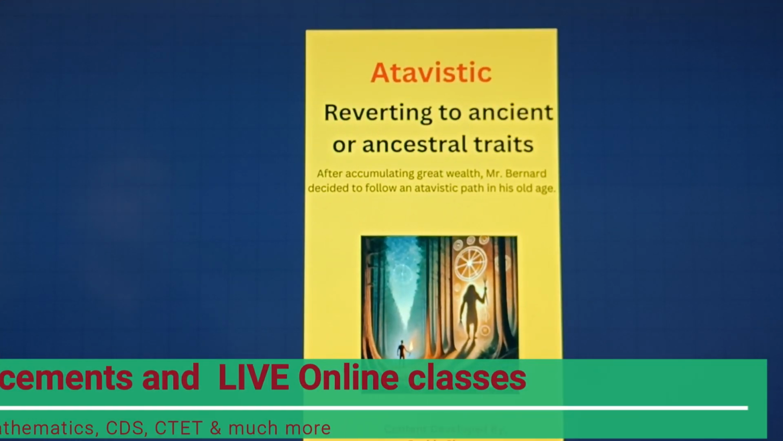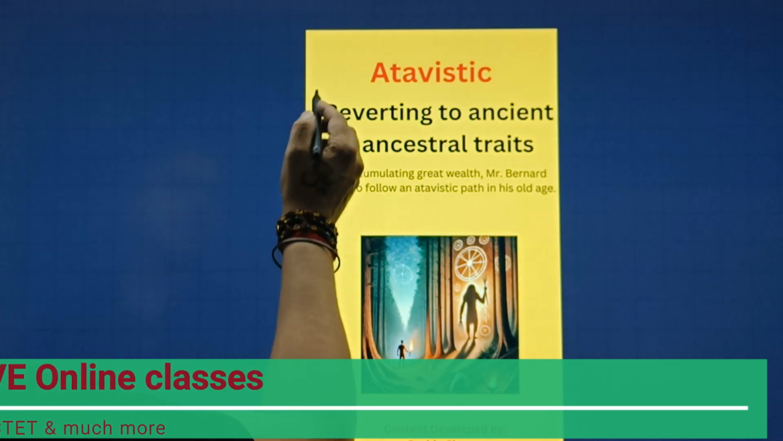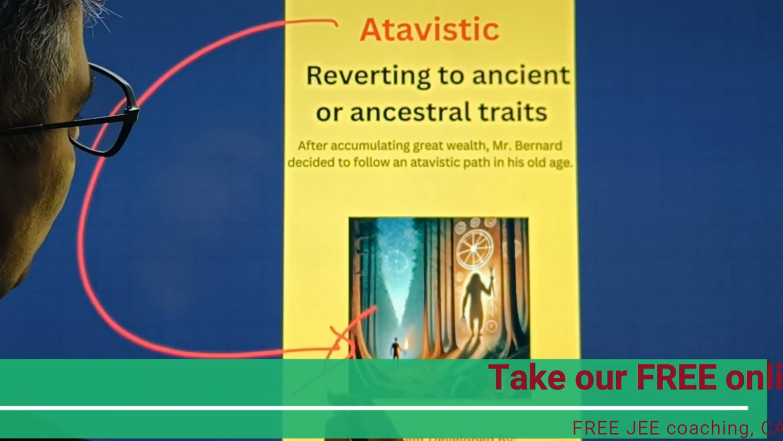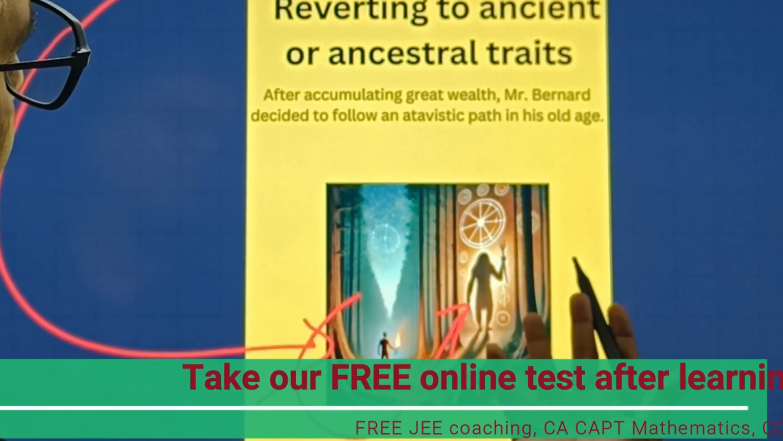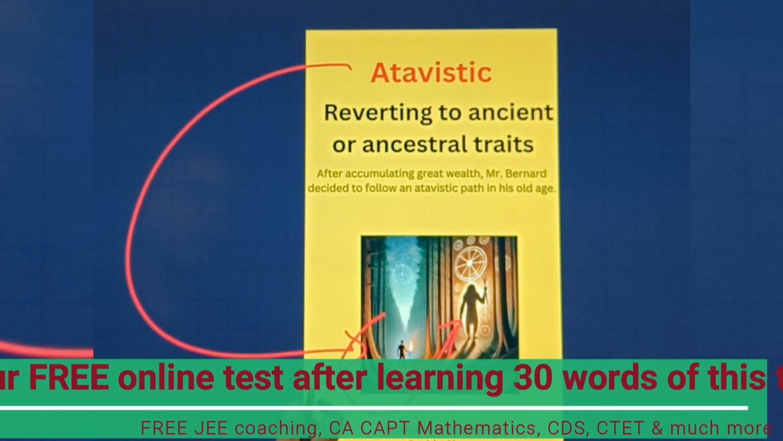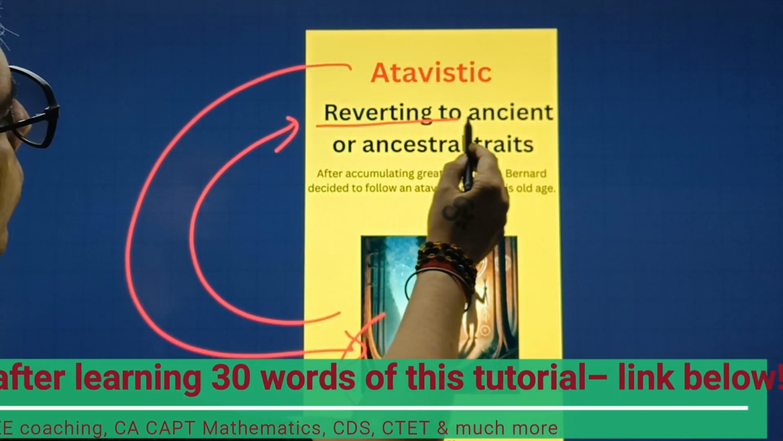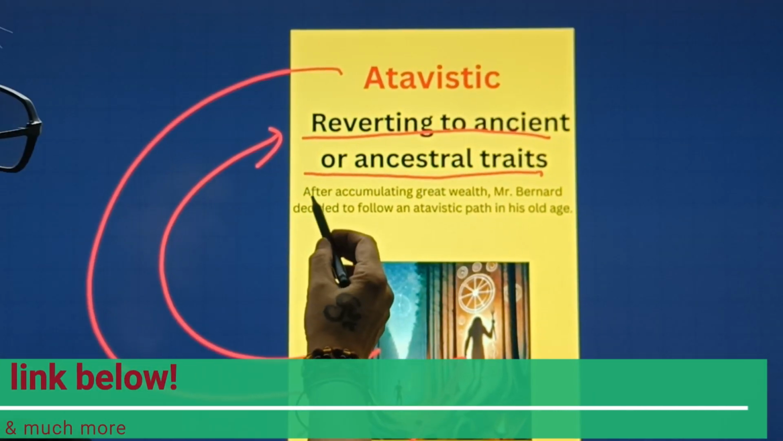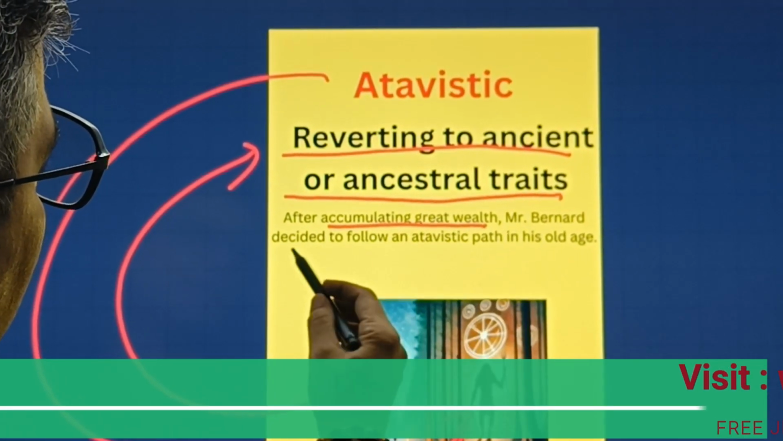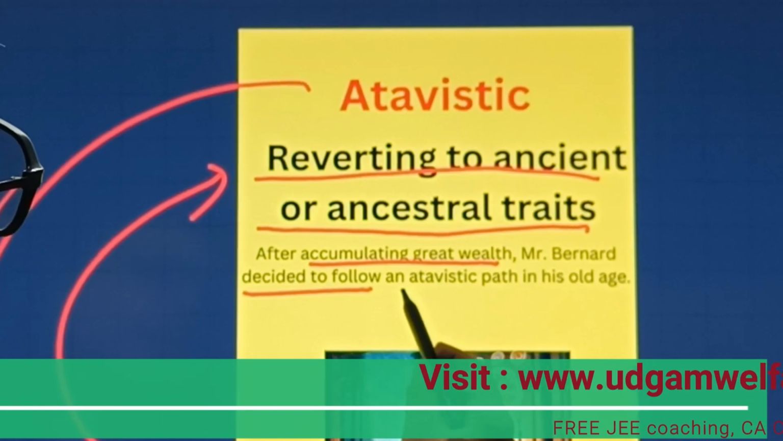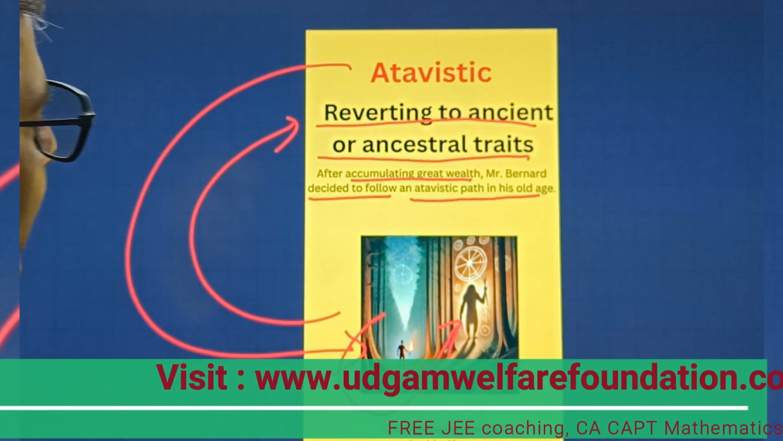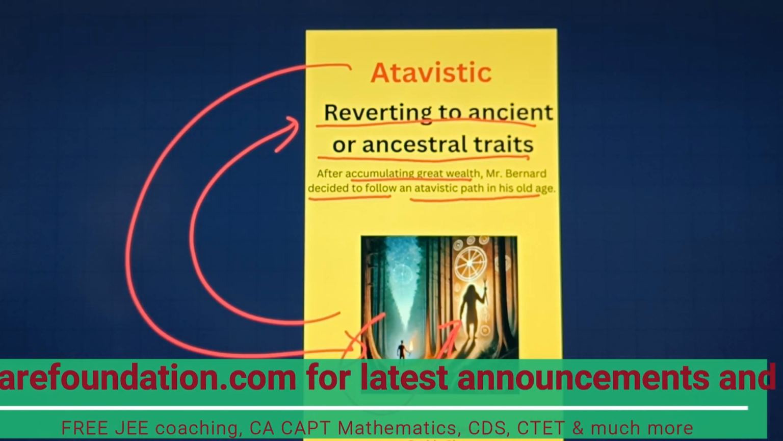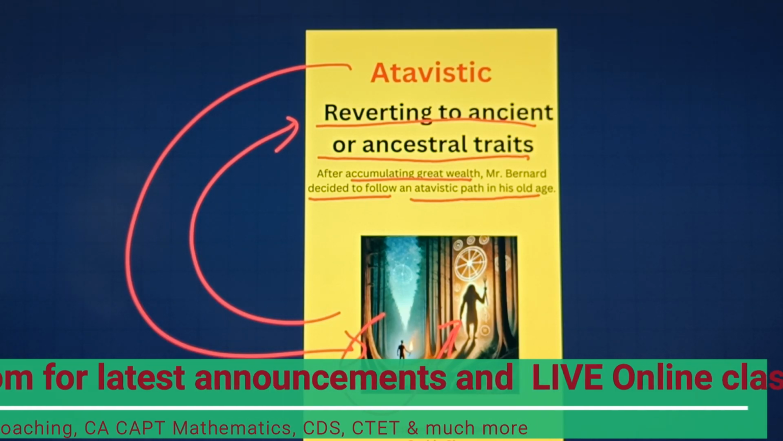Now let's move towards our next word. So students, this is our next word, which is atavistic. Now let's understand with the help of this particular picture here. This picture is showing a person who is going back to its traditional values or something like that. Now let's understand with the help of the meaning. Reverting to ancient or ancestral traits. Now let's understand with the help of the sentence here. After accumulating great wealth, Mr. Bernard decided to follow an atavistic path in his old age. So there are a lot of examples nowadays who are following this atavistic path.